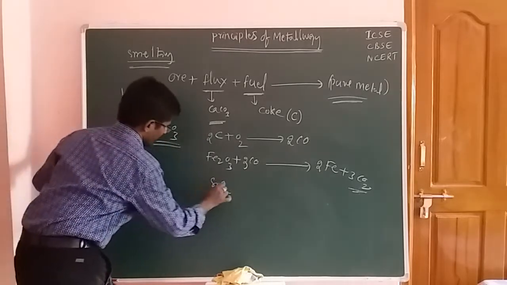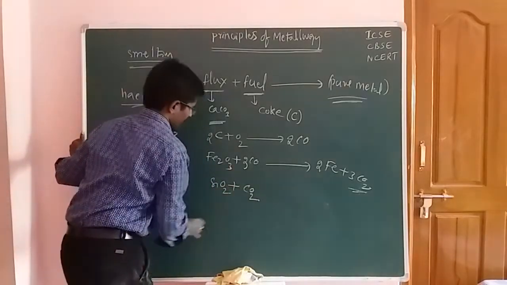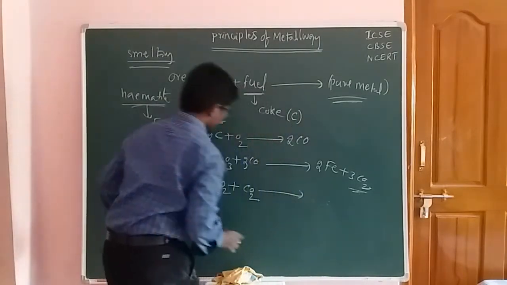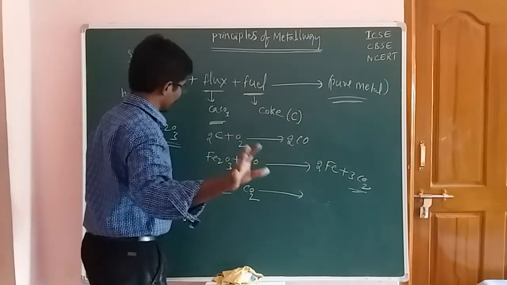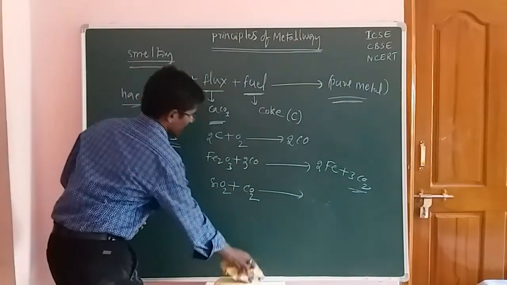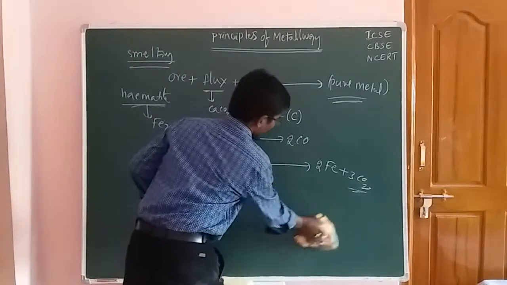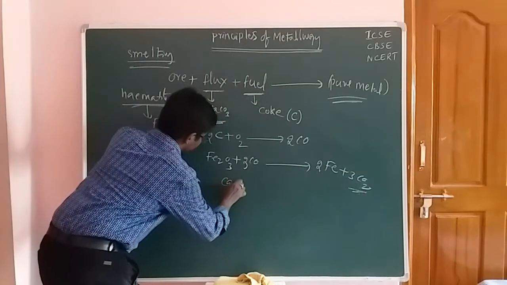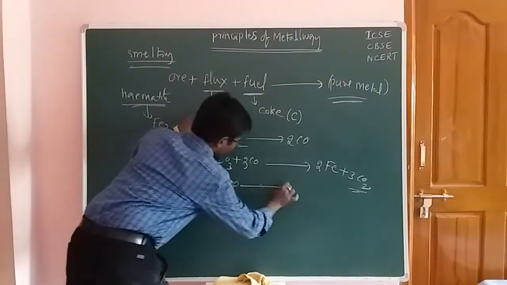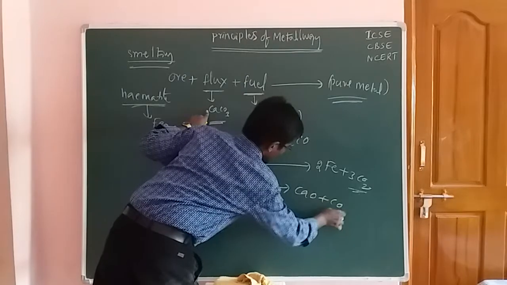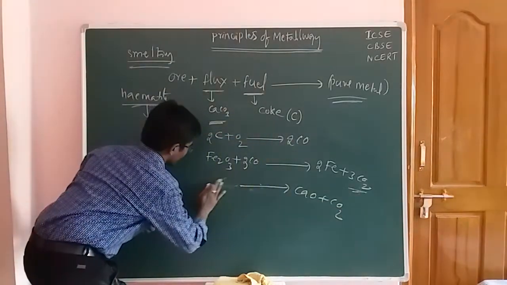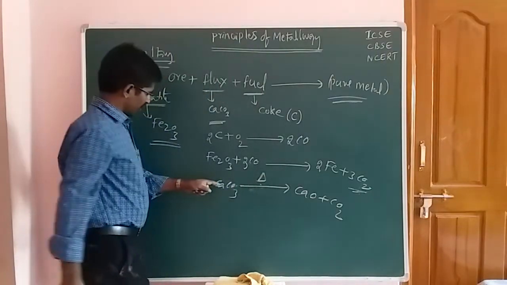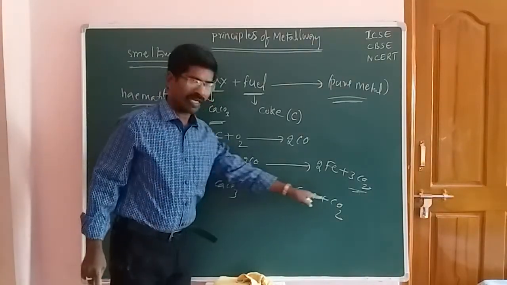Sorry, here I made a mistake. First of all, you should take the coke and the flux. CaCO3, the flux, dissociates into CaO and CO2.